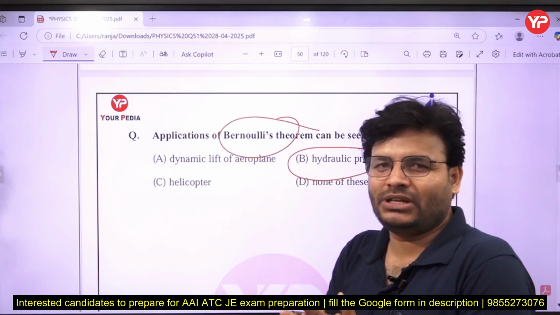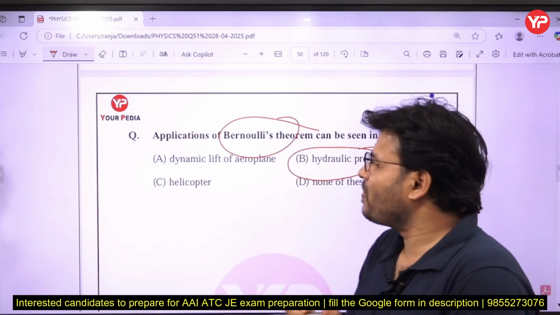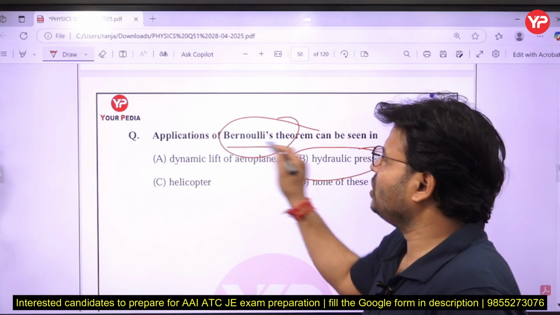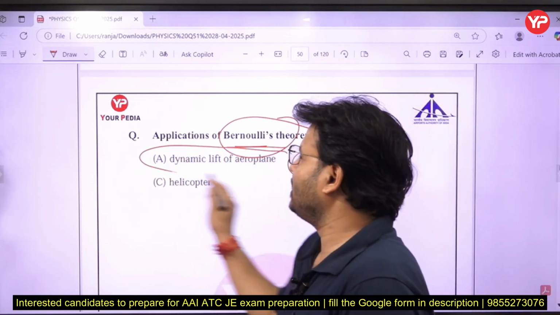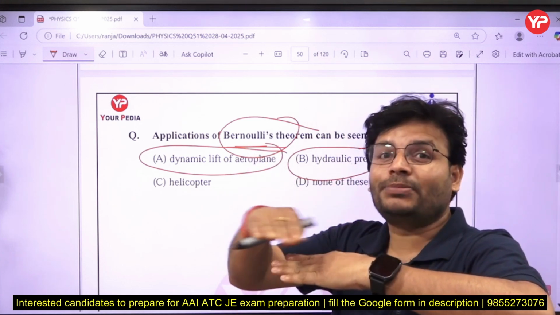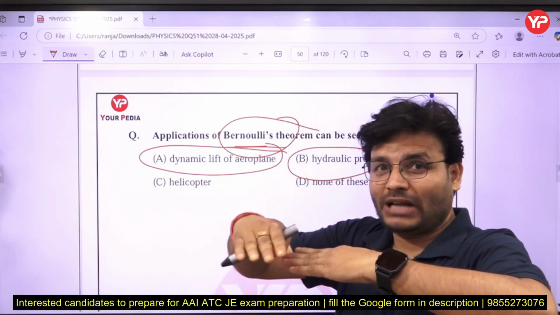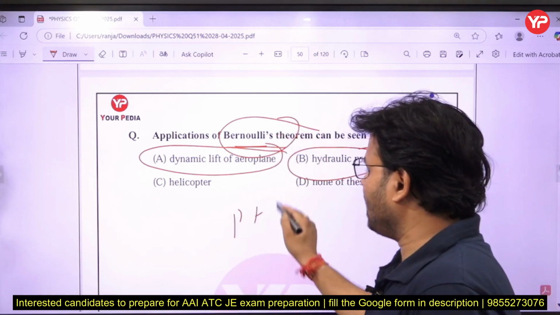Hydraulic press, hydraulic ram, hydraulic jet, all are working on the principle of Pascal law. But here we think about the Bernoulli equation. On the basis of Bernoulli equation, dynamic lift of aeroplane takes place. What is happening? Suppose these are the wings. At the upper part, velocity remains higher. So at the upper part of the wings, if velocity is higher, now P plus half rho